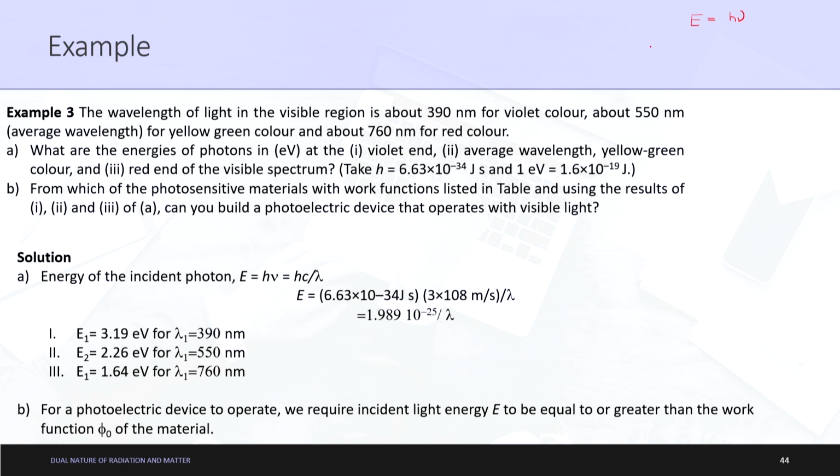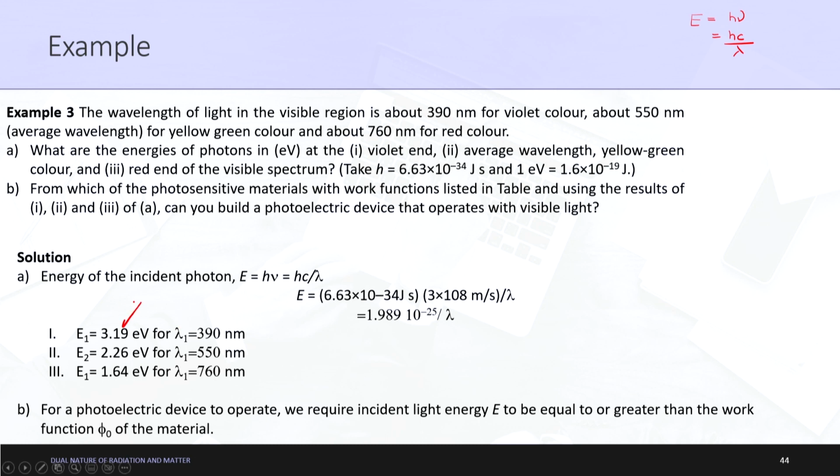The value of wavelength is given to you, so you can just change it to E equal to hc by lambda, right. h is given to you, c is known to you, and lambda is given in the question. So nothing typical, you just need to put the values here and then you can get the answers, right. So the value for the first is 3.19 electron volts.